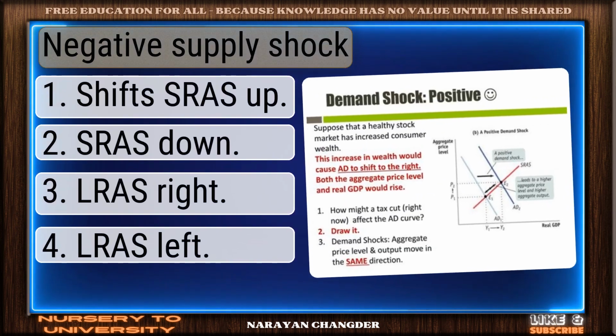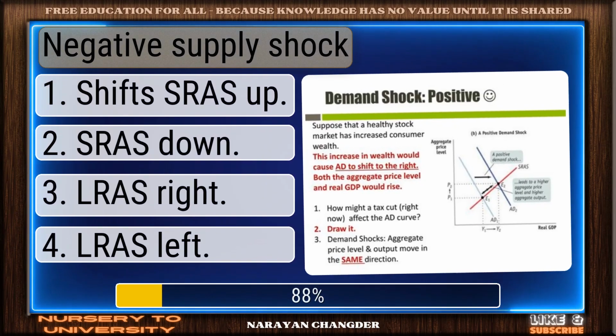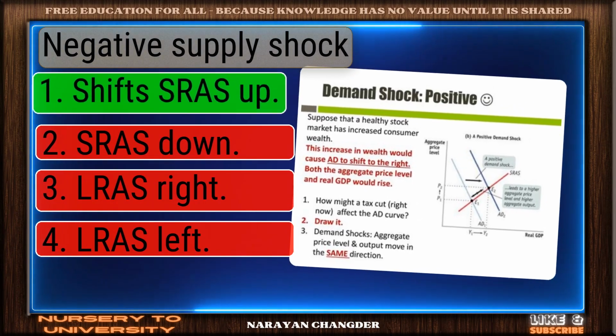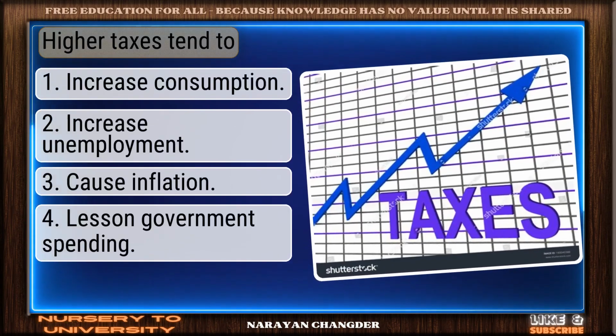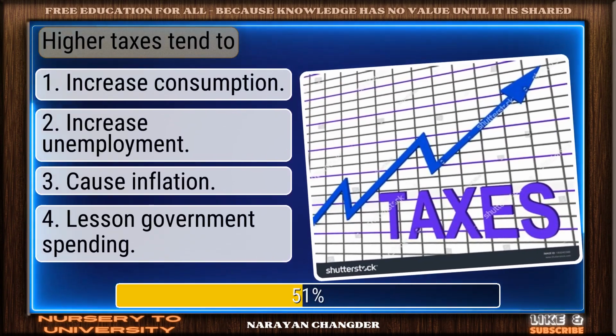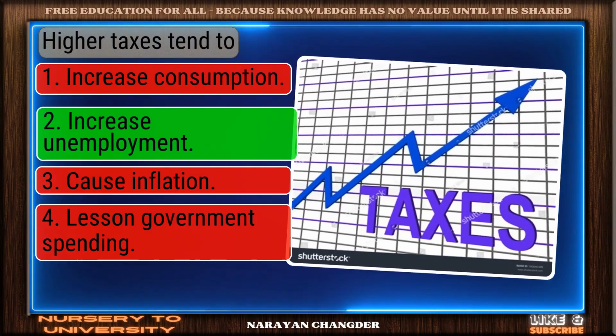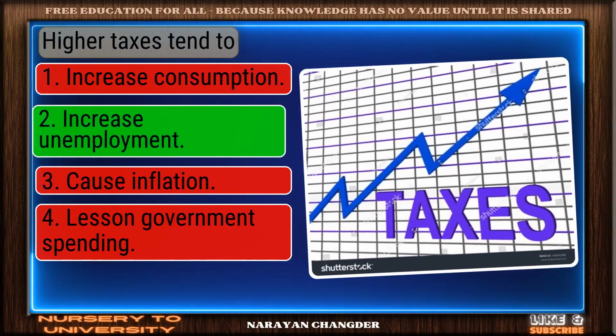Negative supply shock. Good job. Your answer shifts AS up works well here. Higher taxes tend to. Strong choice. Increase unemployment is the right answer.